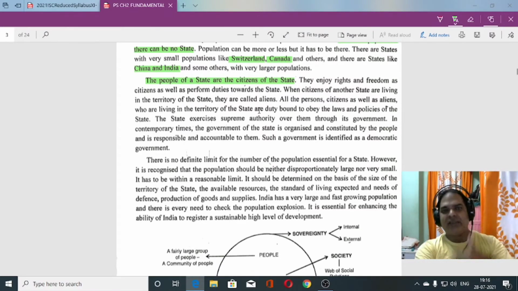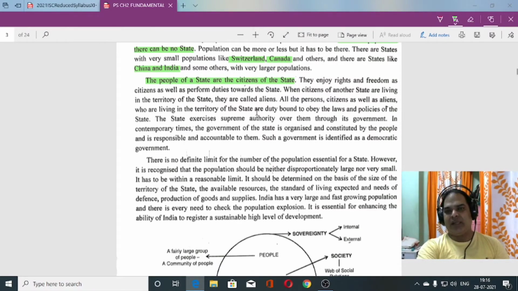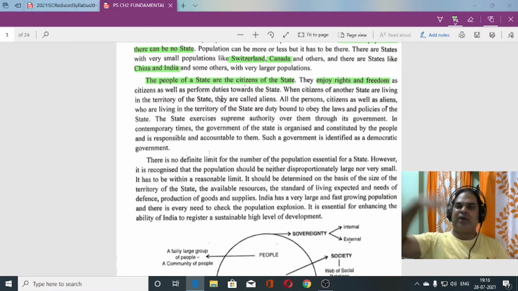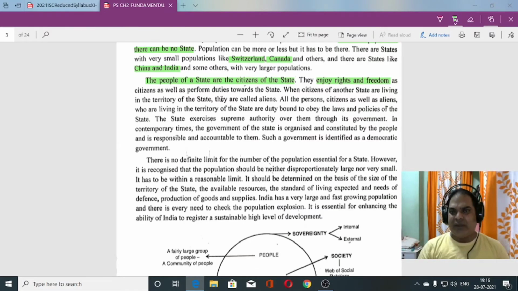Being the citizens of the state, we enjoy rights and freedoms of this country. We cannot enjoy the rights and freedoms of another country. We live in this country, we have been given the fundamental rights, so those rights we can enjoy as citizens of India.